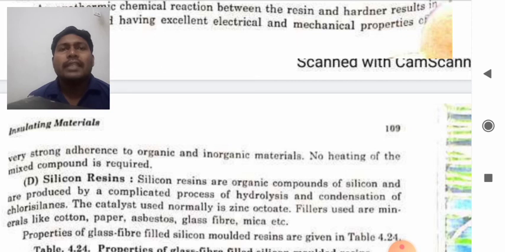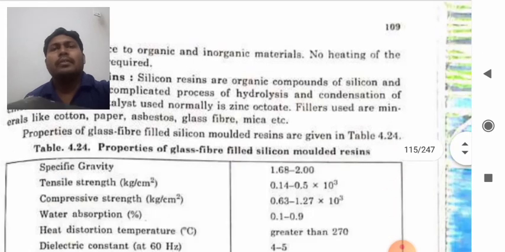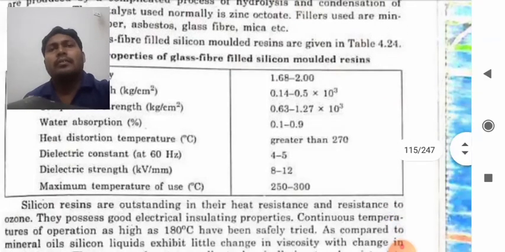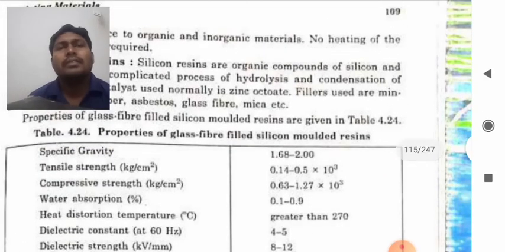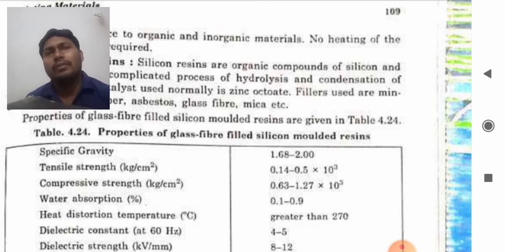Properties of glass fiber filled silicon molded resin are as in the table. So this table shows you the properties of glass fiber filled silicon molded resin.